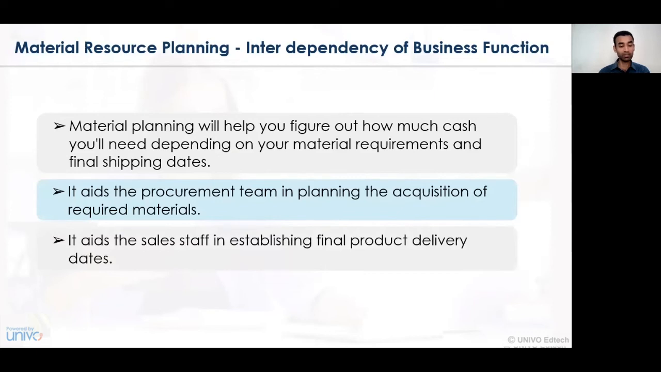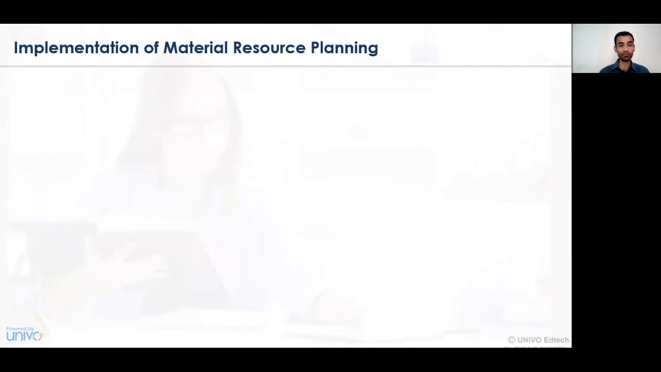The MRP, that is material requirement planning, helps the sales staff in establishing the final product delivery dates. Based on the availability of raw material, and at what duration the material will be provided, the sales staff can easily identify what quantity of goods and services will be manufactured as finished goods, and how the delivery of the goods and services can be undertaken. Hence, identification of dates of delivery is easily possible with the proper implementation of material resource planning.